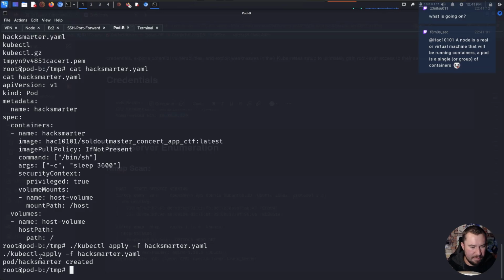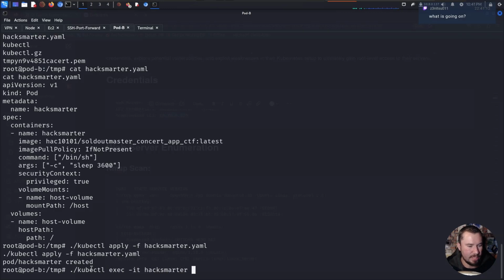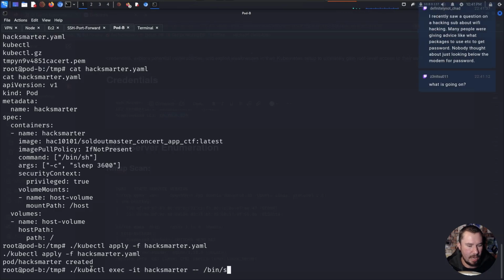All right, so we have pod hacksmarter created, and now let's see if we can drop into a shell on that pod with kubectl exec, right? What do we want to execute it in? Well, we want to do it in hacksmarter, and we want to drop into a bin sh shell.